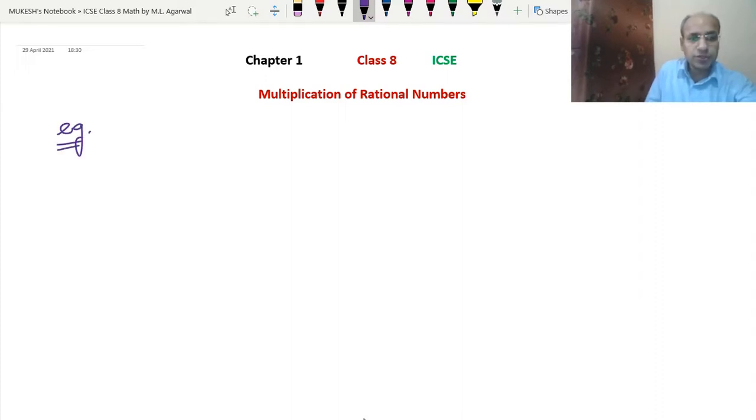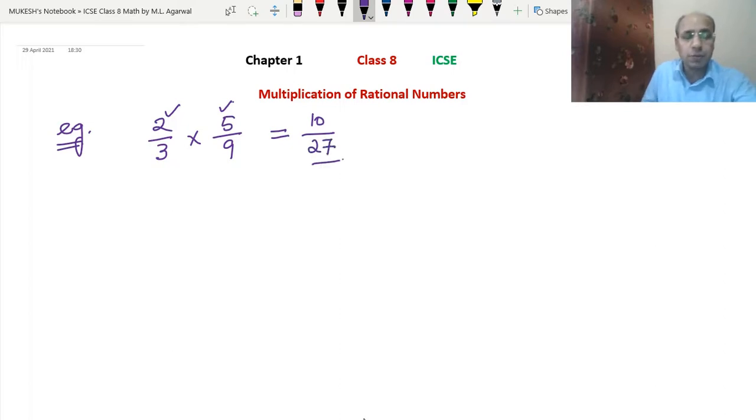Suppose we have one rational number like 2 upon 3 into another rational number like 5 upon 9. Okay. So how will we do the multiplication? We will multiply 2 and 5 both. Okay. Means the numerators we will multiply separately. 2 fives are 10, and we will multiply 9 threes are 27. Okay. This is how we multiply.